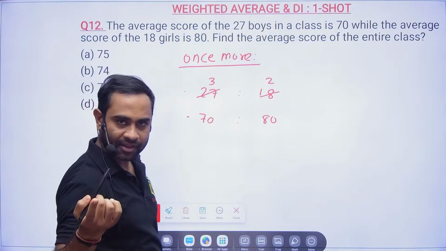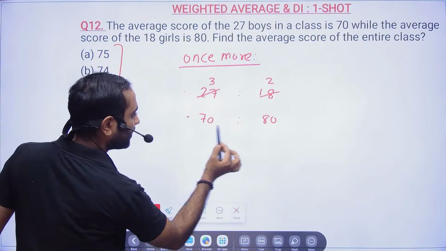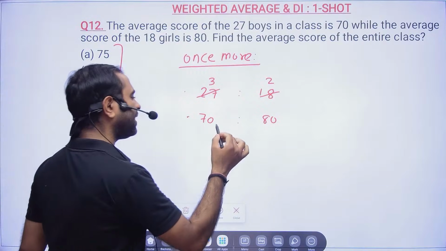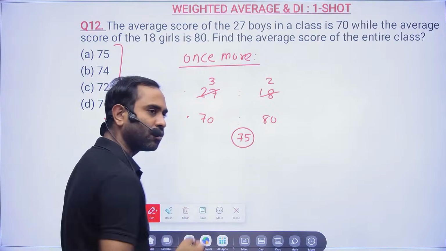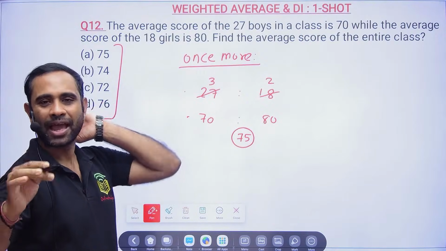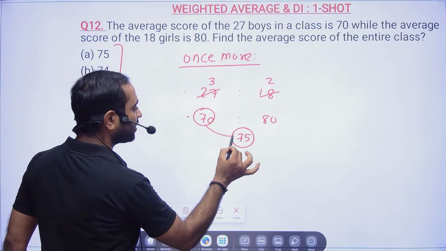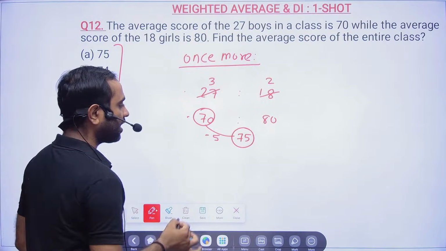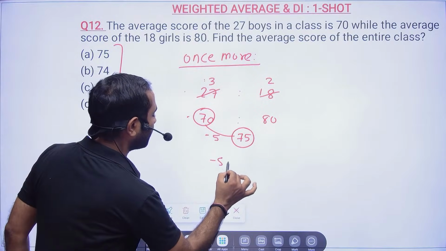So your final answer definitely will be, even if you see the options, your average has to be in between. So in between, any value of your choice you consider. I consider 75. You know the reason? Because multiplication is easier with 5 as compared to other numbers. Now this 70 is how much less? Sir, it is 5 less. Okay. So 5 is less on one number. I have 3 numbers, so minus 5 into 3.